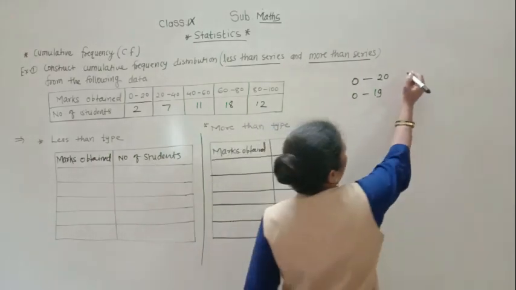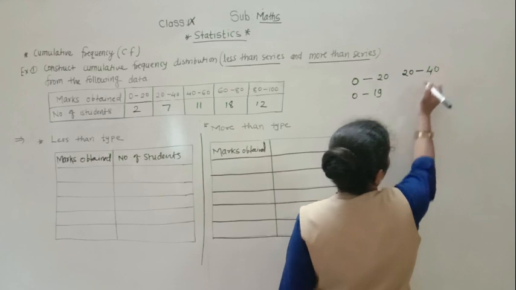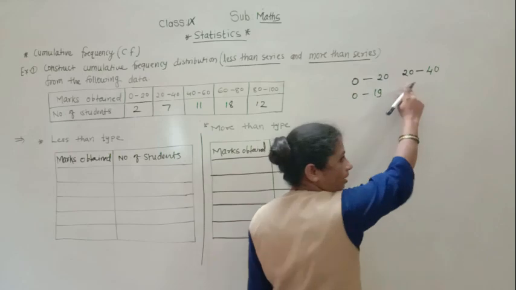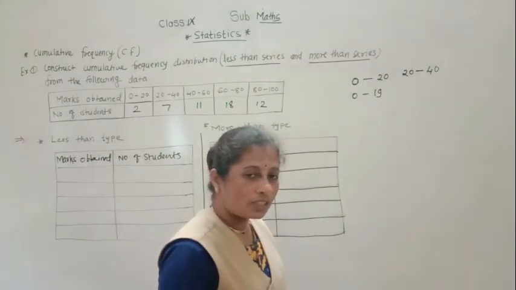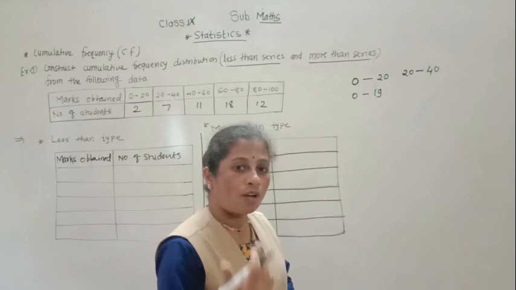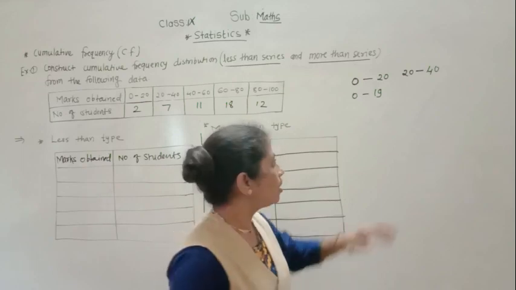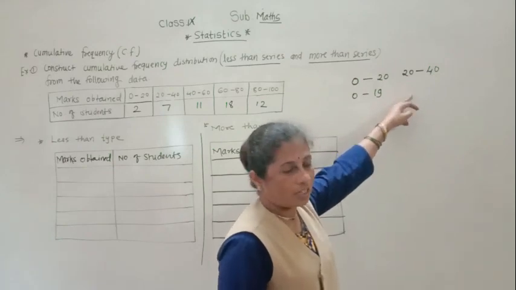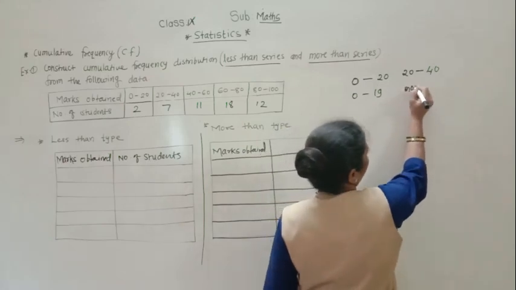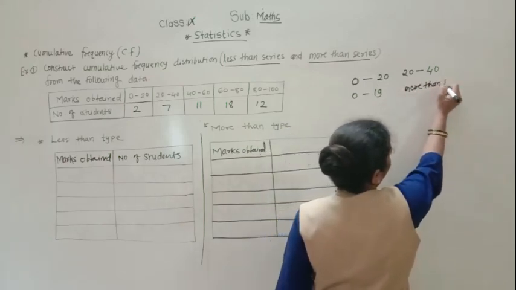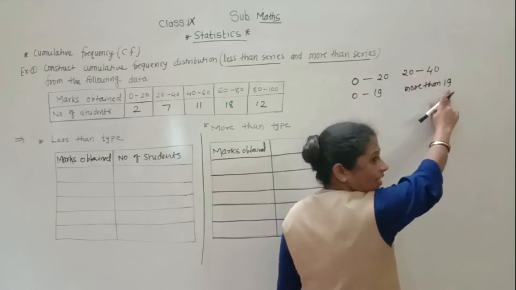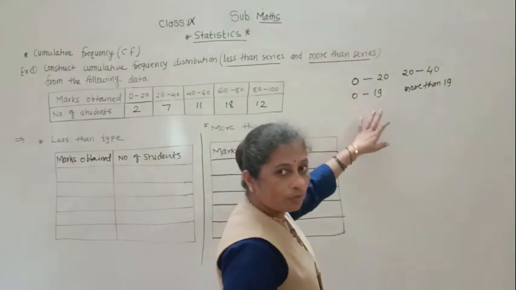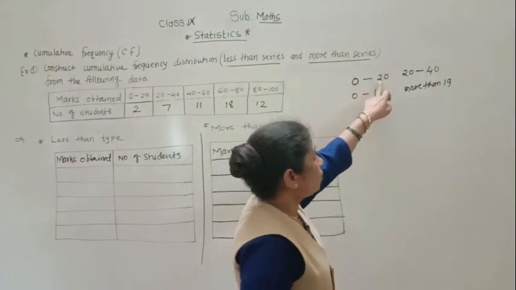Okay. So the next group is 20 to 40. The students who got 20 marks will come here. 20 marks is more than 19, so that mark will come here. Understood? So in the 0 to 20 group, what do we take?